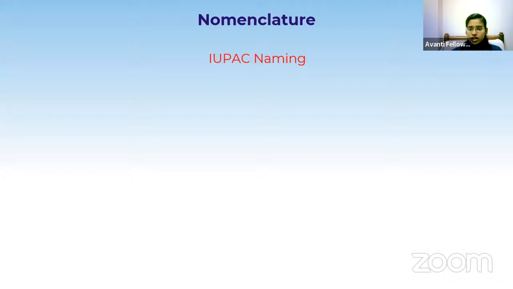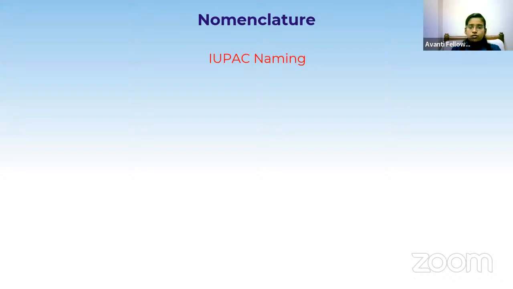International Union of Pure and Applied Chemistry. So these people had a set of rules to name the compounds which we are discovering every day. Just like that, we cannot give names to the compounds. We have to follow a set of rules. According to the IUPAC nomenclature rules, we are naming the new compounds which we are synthesizing in the lab every day.